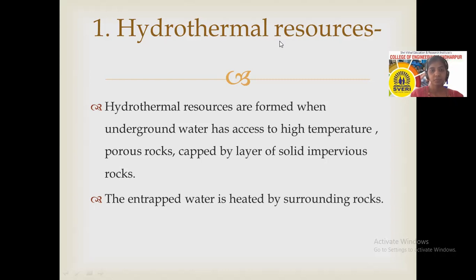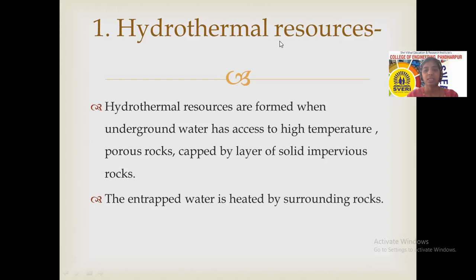So here is the image of the hydrothermal resources. Here you can see how hydrothermal resources can be utilized. Cool water can be inserted from this point, and when that water gets heated, it can be extracted from this pipe. So the water circulation process happens here, or instead of this open access to the water reservoir, this pipe can be inserted from this place.